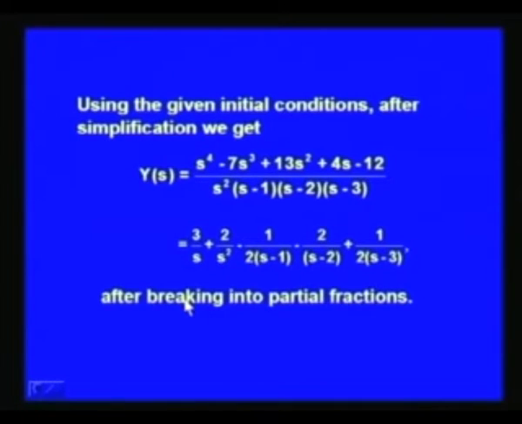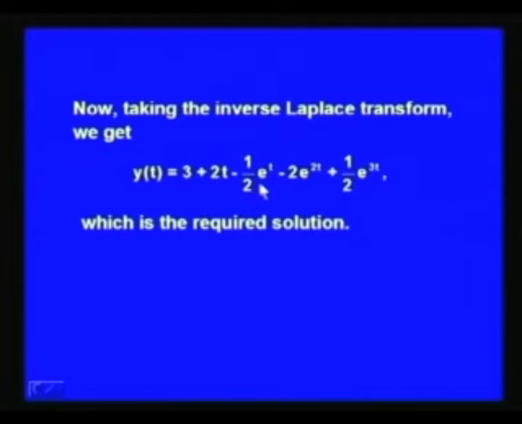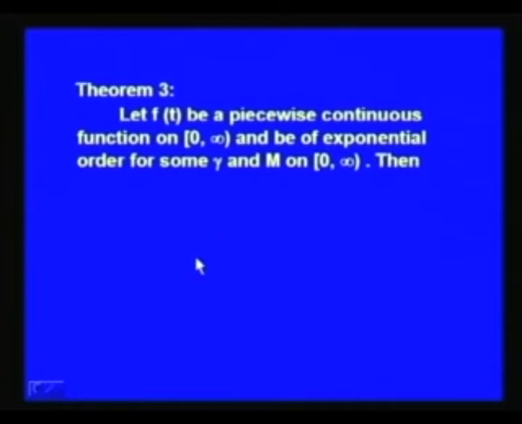Now, in order to find the desired function y(t), we will take the inverse Laplace transform on both sides of the last equation. So, we get y(t) equal to 3 plus 2t minus half e^t minus 2 e^(2t) plus 1/2 e^(3t), which is the required solution of the given initial value problem.